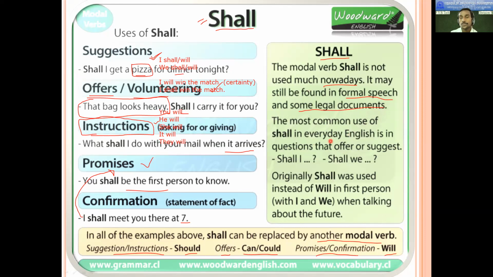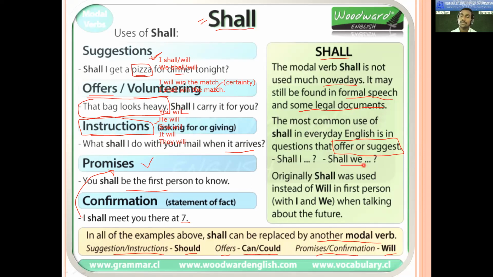The most common use of shall in everyday English is in questions that offer or suggest. So you need to remember this only when you want to offer something. For example, your friends are together and suppose you want to go for tea and ask your friends, shall we go for tea? Shall we go for lunch? Shall we go for a picnic? Shall we go for a movie? Shall we go home? Shall we leave now? Shall we stop now?